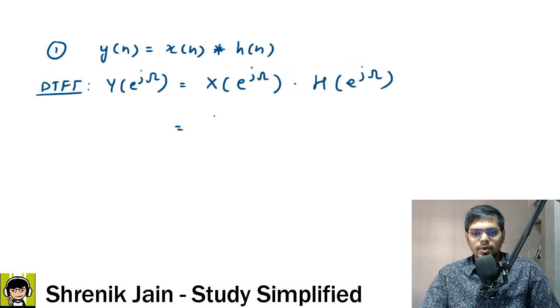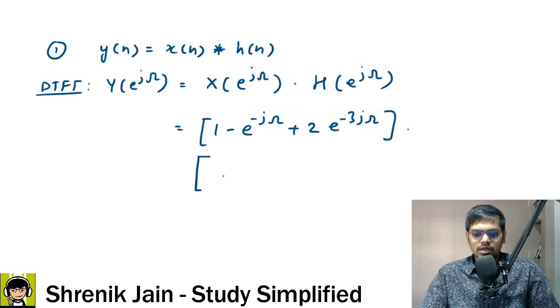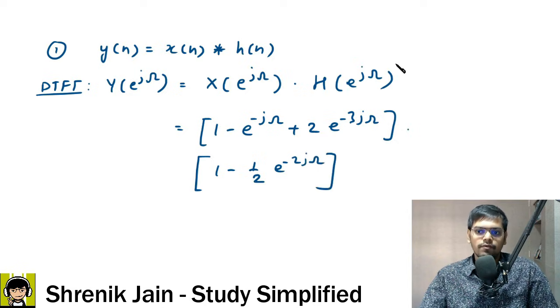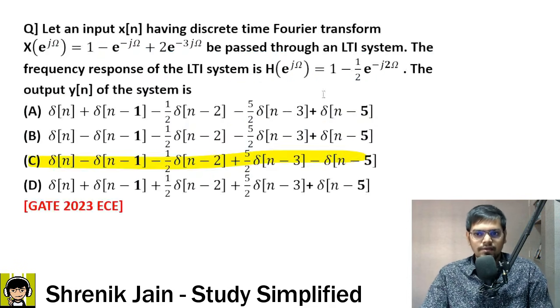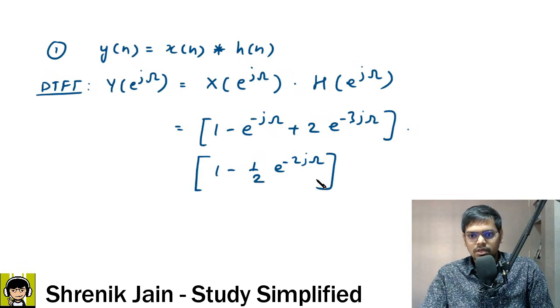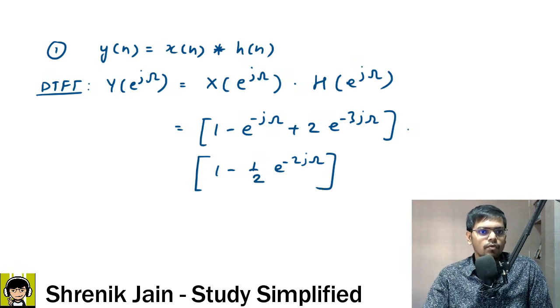Now X of e to the power j omega is given in the question, that is 1 minus e to the power minus j omega plus 2 times e to the power minus 3 j omega, and we have to multiply this complete thing with 1 minus half e to the power minus 2 j omega. This is what our H of e to the power j omega was. Okay, go back and check whether we have substituted it correctly. If yes, then every term from here is multiplied with this term, then this term multiplied with every term, and so on. Expand and combine, and what you will get is this.